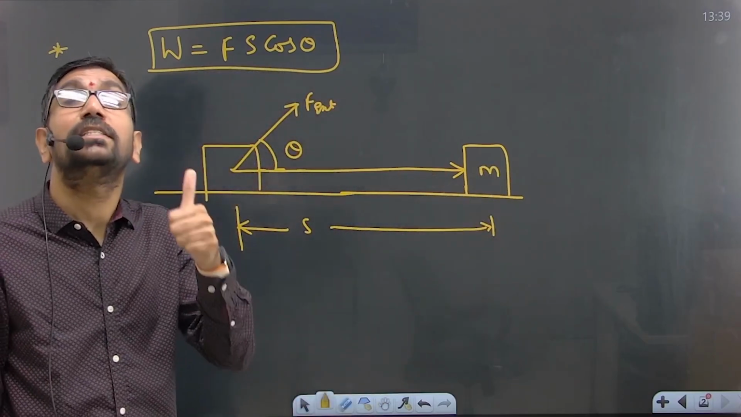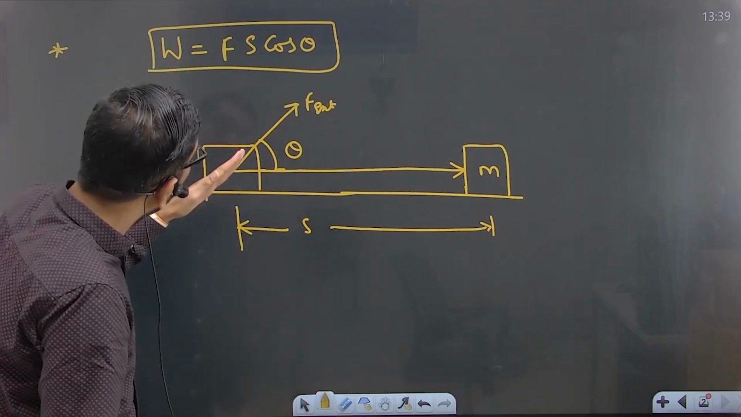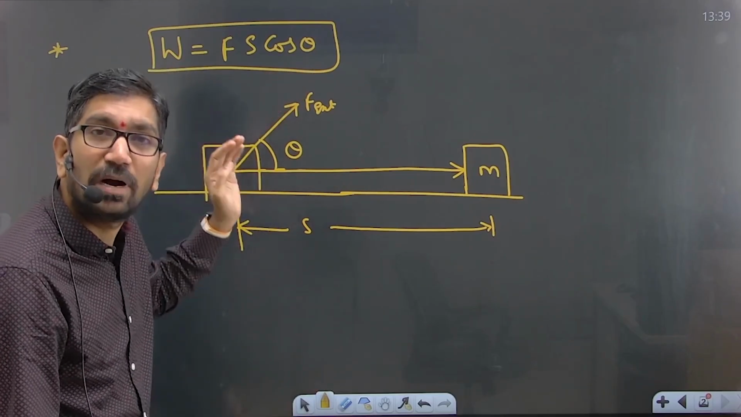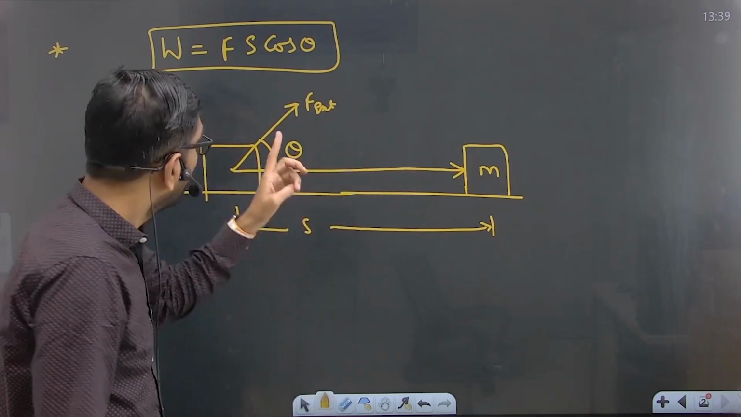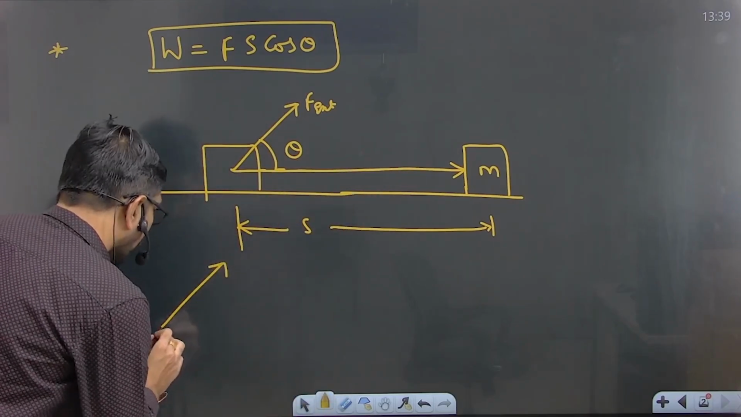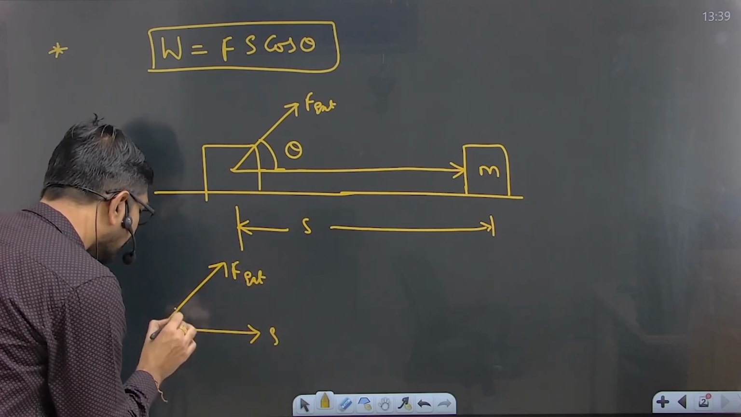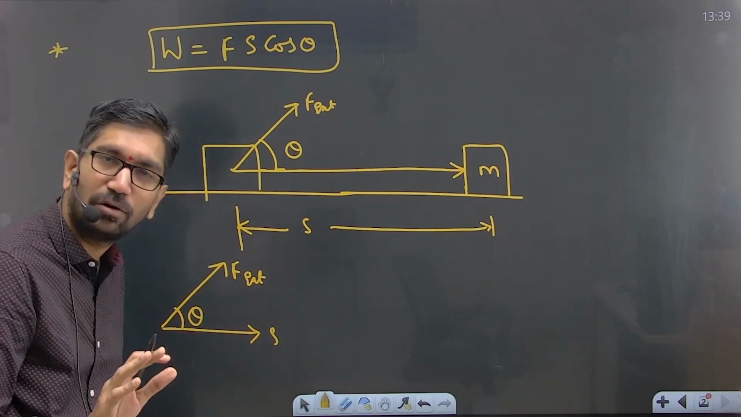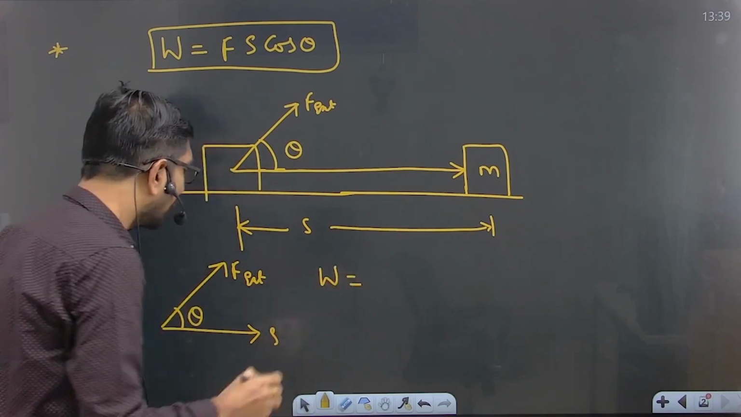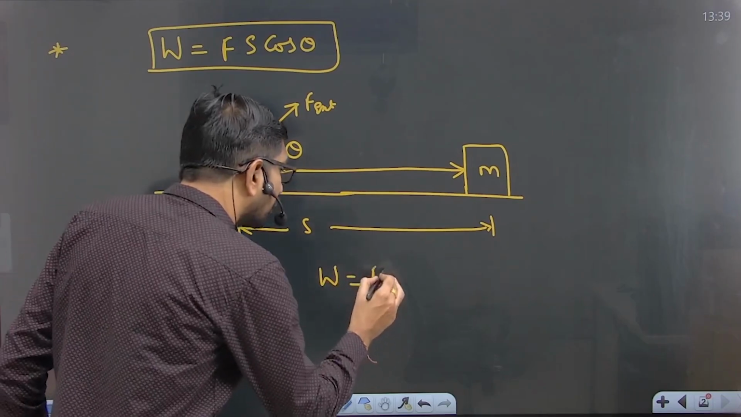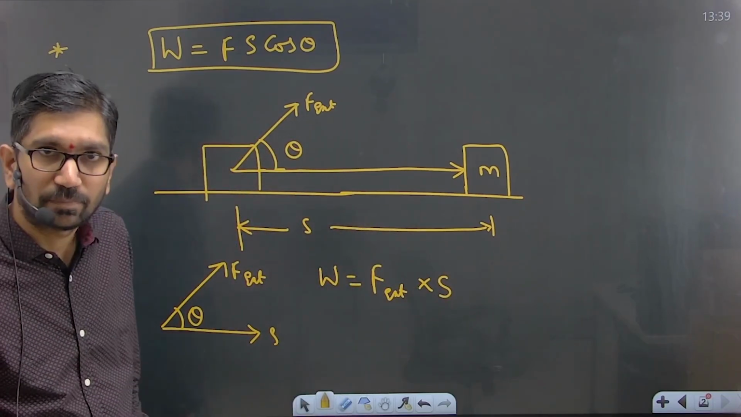Now, what is the work done in this case? Sir, here the force is in this direction, but the block is moving in this direction. So here you have an angle between the force and displacement. Correct. Now, what is the work done formula you will get here? Sir, again we get force into displacement. No, you won't get this one.